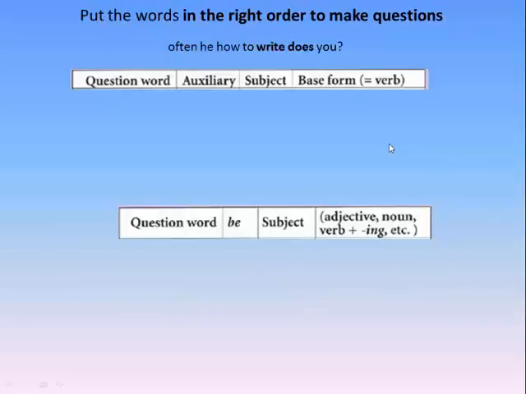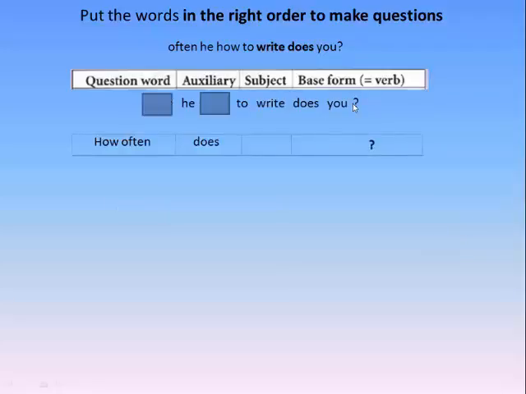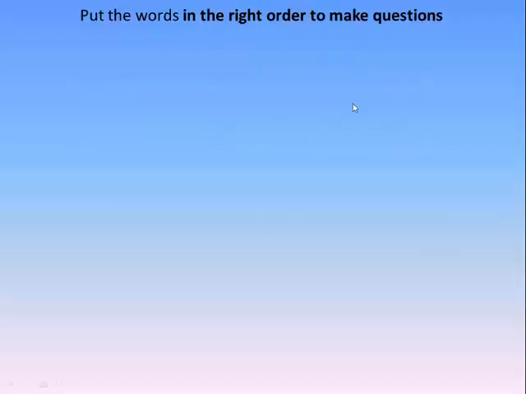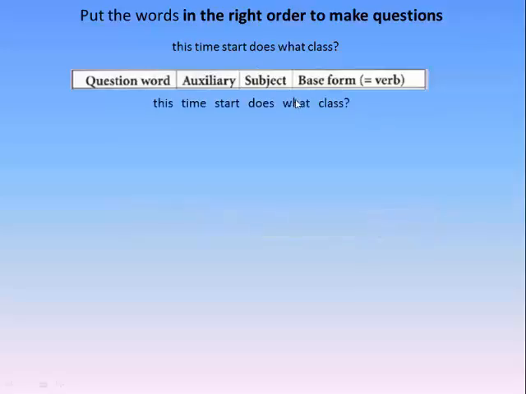Often he how to write does you. Auxiliary and verb. How often does he write to you? Does start. Question word.